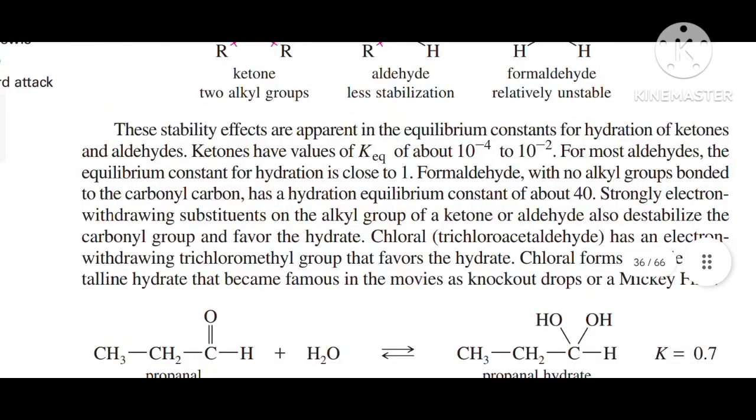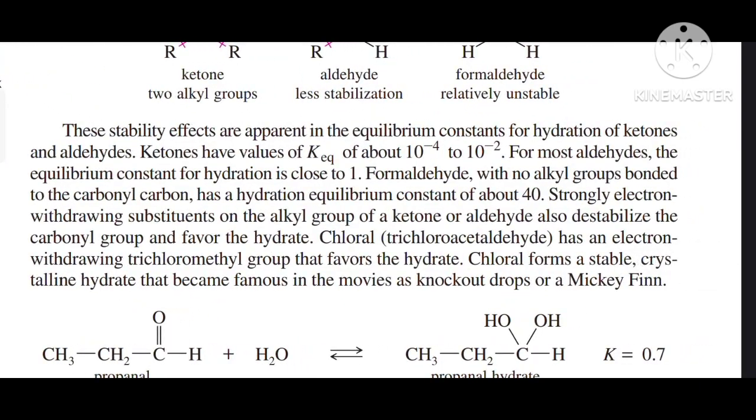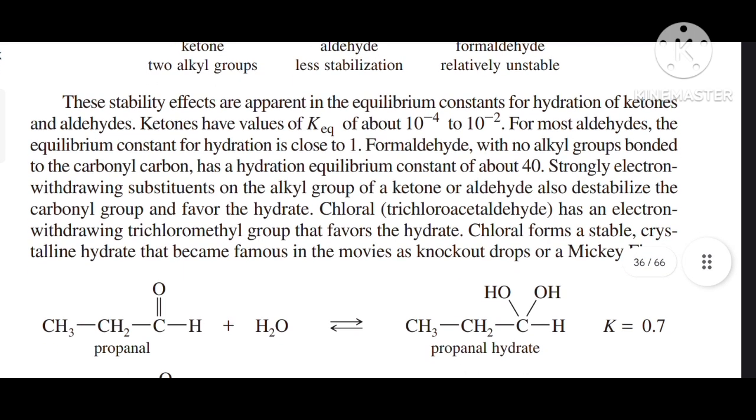The stability effects are apparent in the equilibrium constants for hydration of ketones and aldehydes. Ketones have equilibrium constant values of about 10 raised to the power minus 4 to 10 raised to the power minus 2. For most aldehydes, the equilibrium constant for hydration is close to 1. Formaldehyde, with no alkyl group bonded to the carbonyl carbon, has a hydration equilibrium constant of about 40.